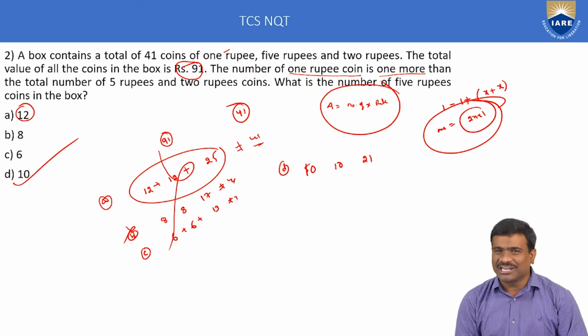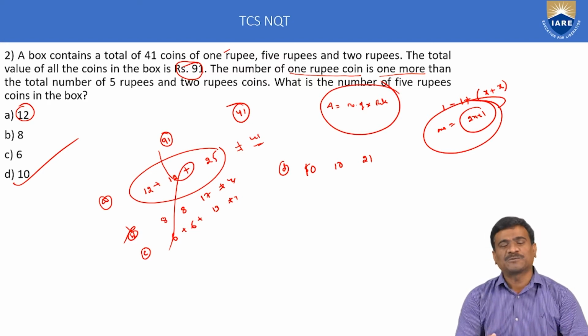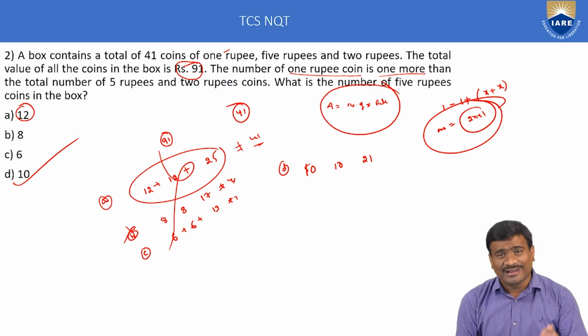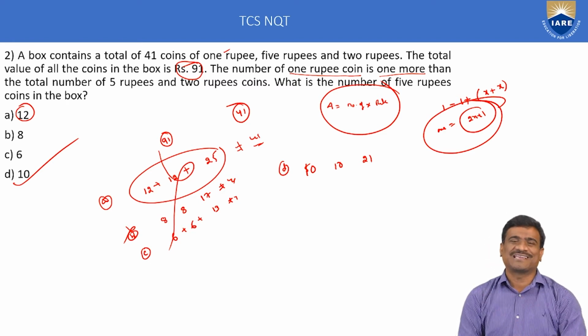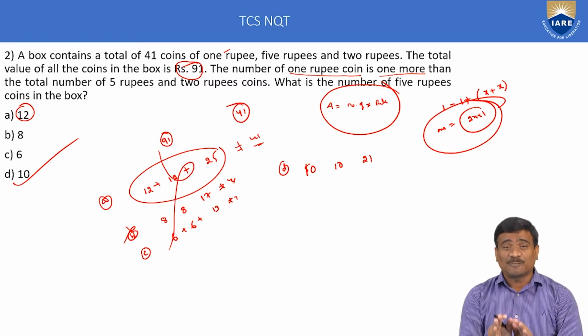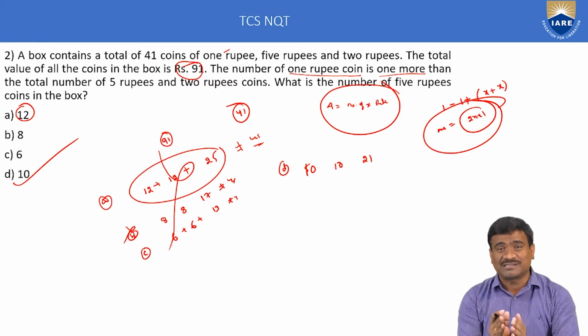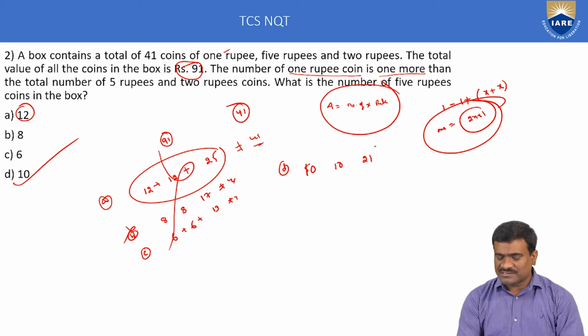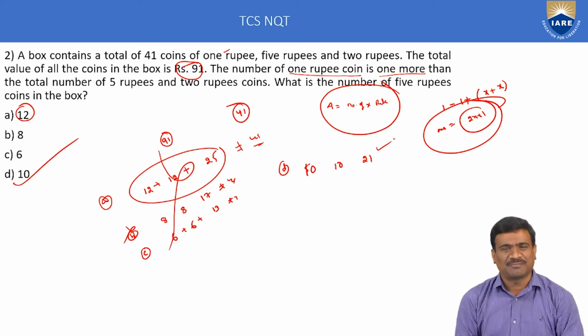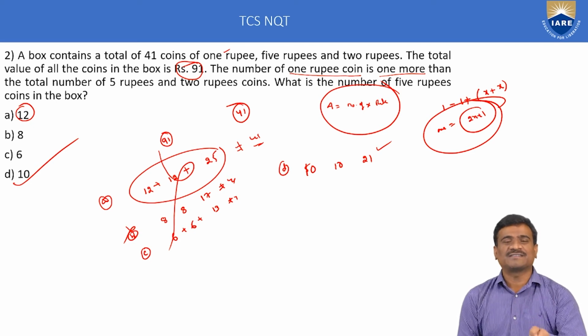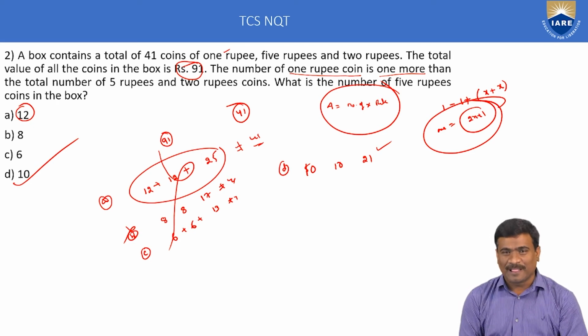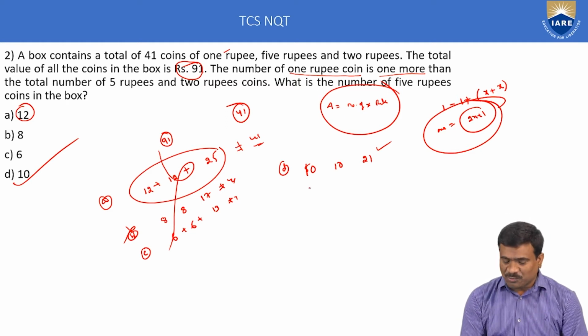Again, check the second equation. Verify the total amount is equal to 91. Which option follows both statements? That option is the only correct one. For option D, the first statement is satisfied. For the second statement, amount is equal to number of coins into rate for each coin. First, the 5 rupee amount: number of coins 10, rate for each coin 5.